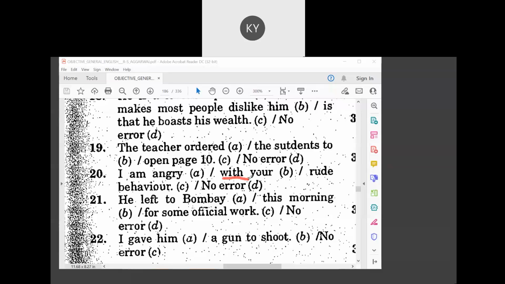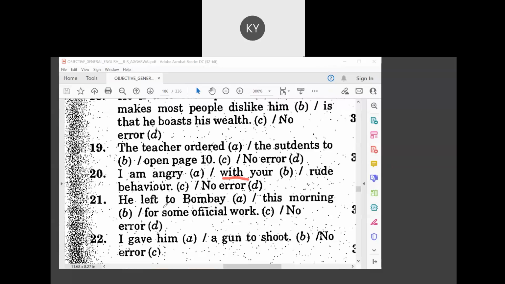Okay, now we are moving on to a very important one, that is: he left to Bombay this morning for some official work. Can you just tell that? This is a very, very important one. He left to Bombay this morning for some official work. So he left.